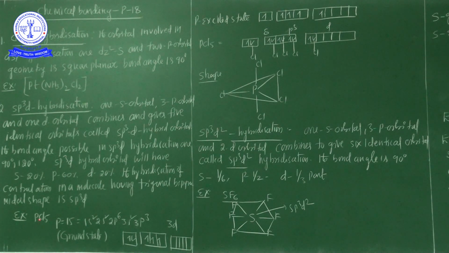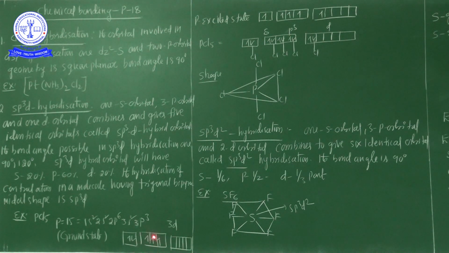Now we are going to discuss the PCl5 formation, how PCl5 is formed. Phosphorus has atomic number 15, so the general electronic configuration is 1s2, 2s2, 2p6, 3s2, 3p3. In its valence shell, the 3s orbital has 2 electrons, the 3p orbital has 3 electrons, and the 3d orbital has no electron. At the ground state of phosphorus, the 3s orbital has only 2 electrons and the 3p orbital only 3 electrons.